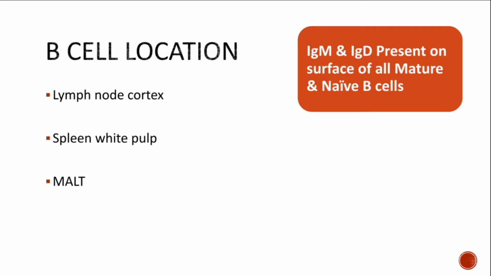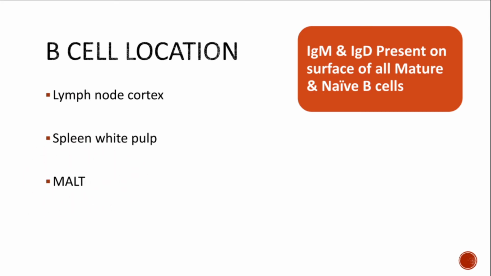Alright, now what is the location of B lymphocyte? So this particular lymphocyte is located in the lymph node and the spleen. In the lymph node, it is seen in the cortex area, while in the spleen, it is usually present in the white pulp, right? Alright. The third location of B lymphocyte, which is very important, is MALT.